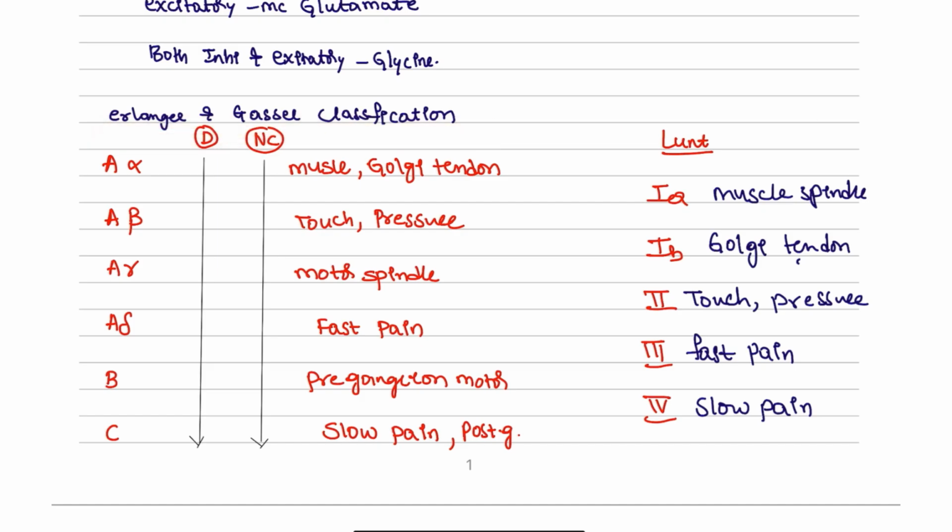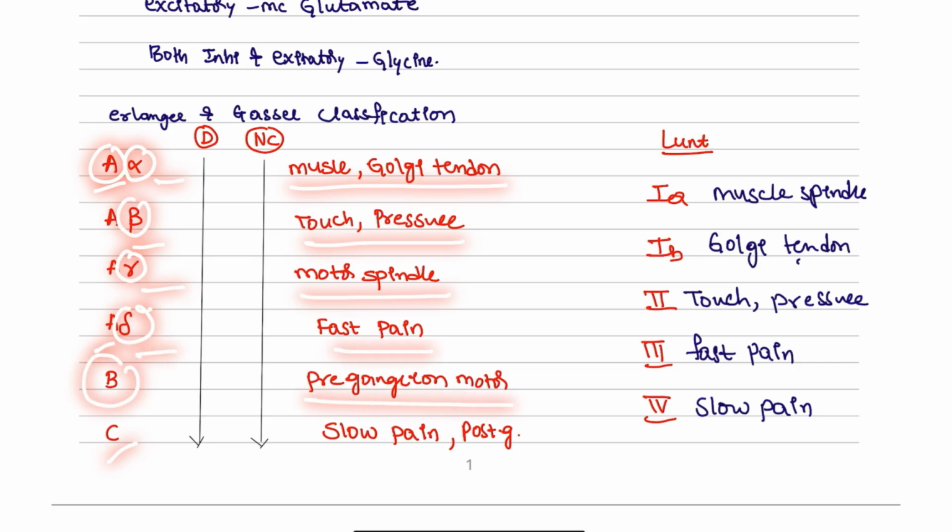Next, there is a classification for the myelination, the Erlanger-Gasser classification. They consist of A, B and C. A is subdivided into alpha, beta, gamma, delta. Alpha is for the muscle and the Golgi tendon, beta is for the touch and pressure, gamma is for the motor and the spindle, delta is for the fast pain. B is for the preganglionic motor, C is for the slow pain and the postganglionic.